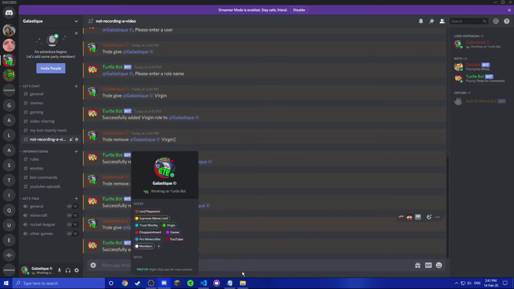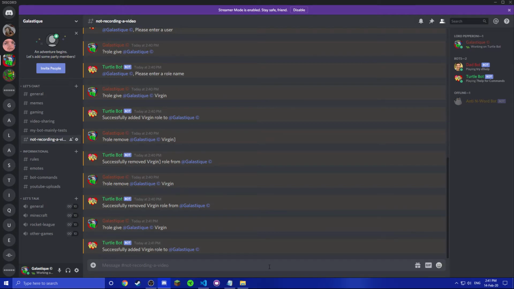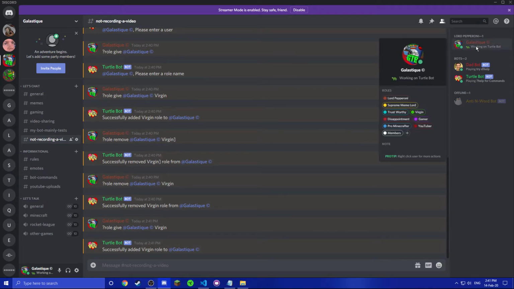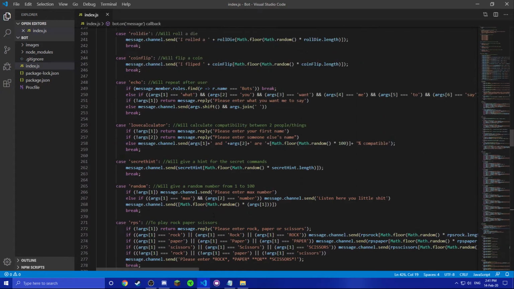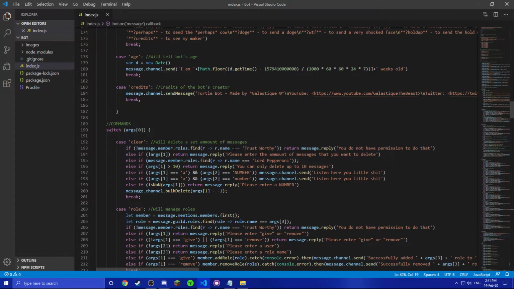And this works. You can give it to other people too, but you can't do it unless you have the trustworthy role, and not a lot of people have it. It's basically the same thing for the clear command. As you can see here, clear, it says if you don't have the trustworthy role, it's going to reply you do not have the permission to do that. After that it says if there's no args1, please enter the number of messages you want to delete. Then it checks if I have the role Lord Pepperoni. That's me.